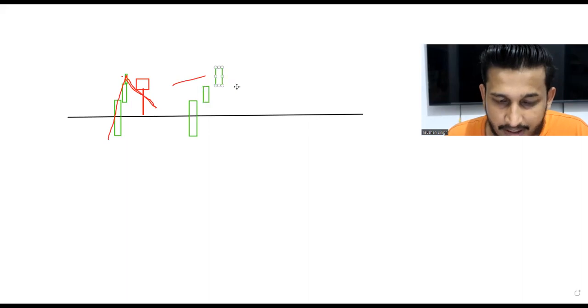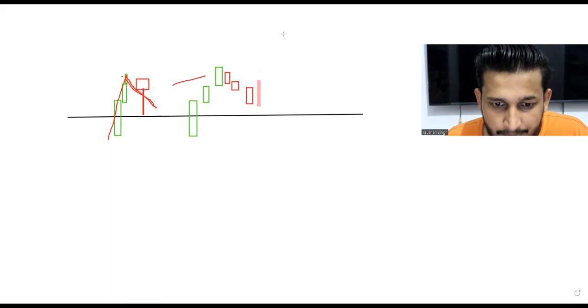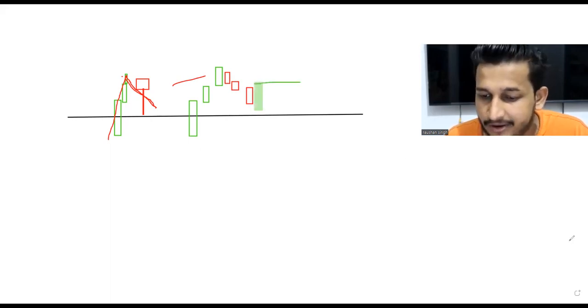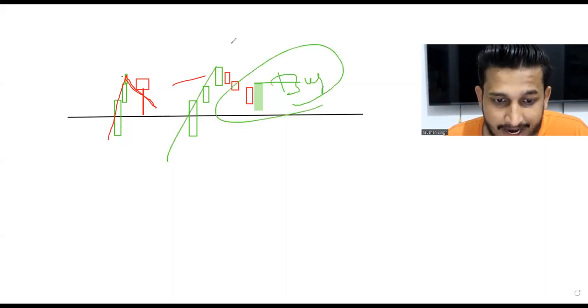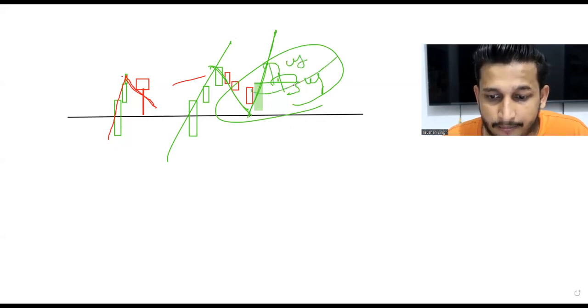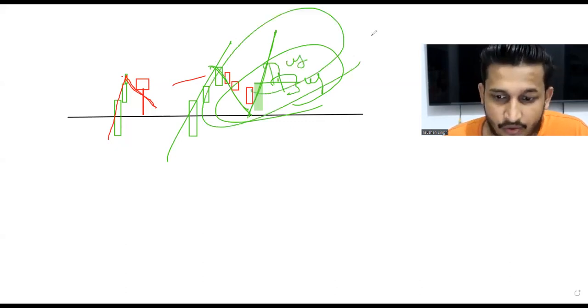It went up, and then slowly it is coming downside. Okay, and then somewhere here it formed a bullish engulfing candle. Okay, so at this point of time, what will I do? I got my confirmation and then I can buy. Breakout, retest, trend confirmation, we can go for the buy side. Okay, we can go for the buy side.